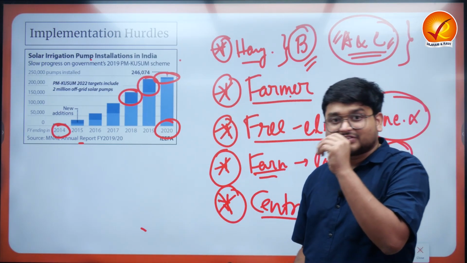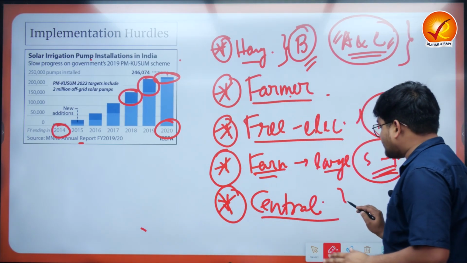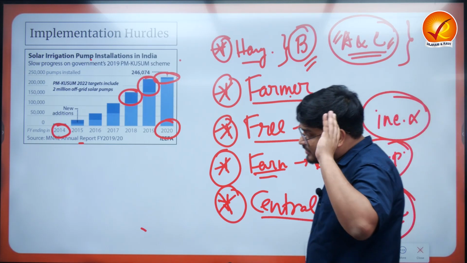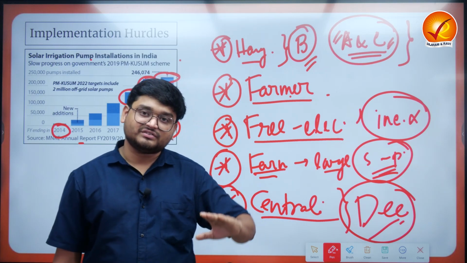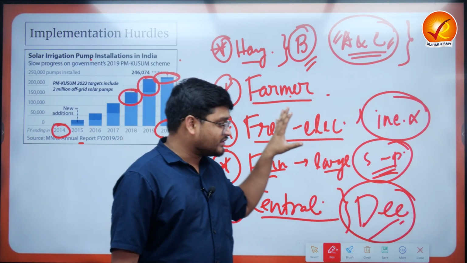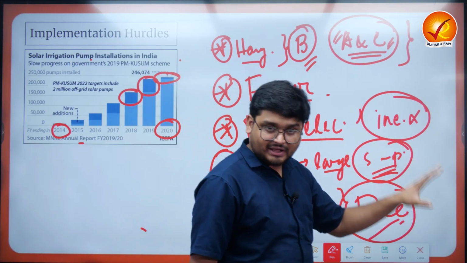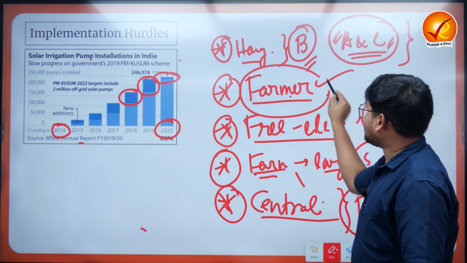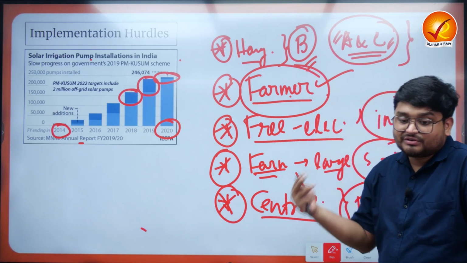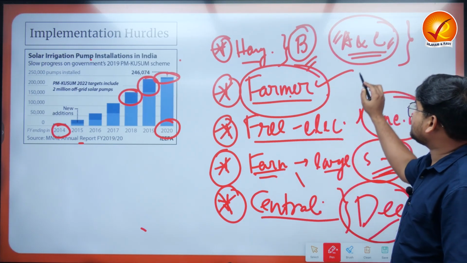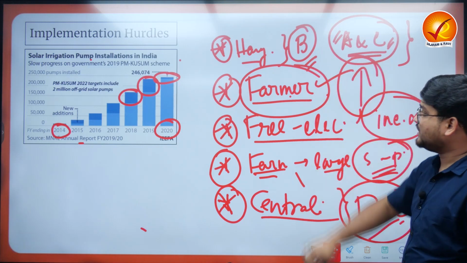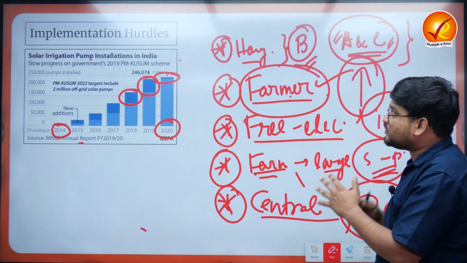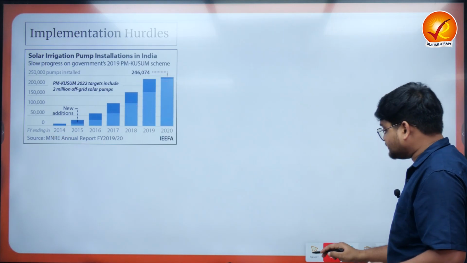So the main recommendation that we have here is, obviously, we must have a greater amount of decentralization of this particular scheme, where we must be better involving the panchayats, the state government, and the district authorities with reference to the proliferation of the scheme. Next, we also have to ensure that the farmers' financial burden reduces over a period of time. Maybe central assistance can be increased with reference to the farmers' activities, right? So these are all the things that you can give in the recommendation aspect.